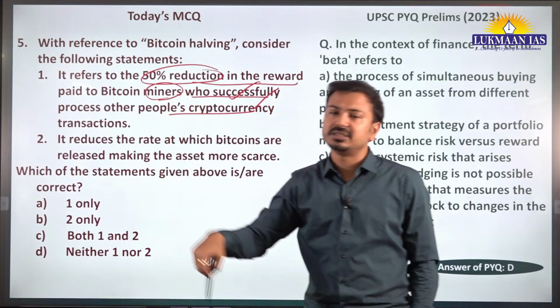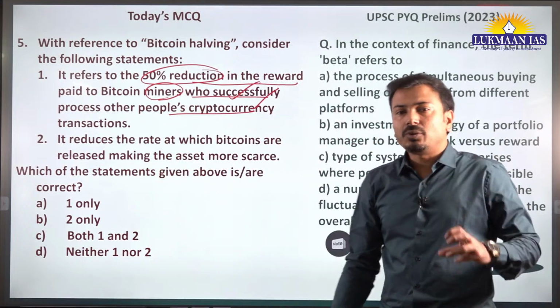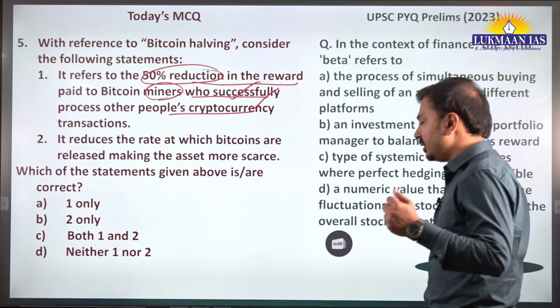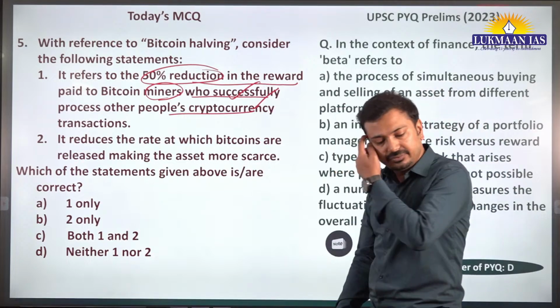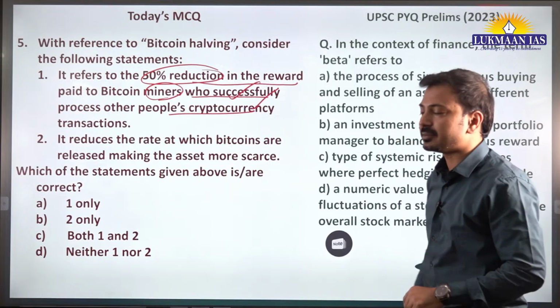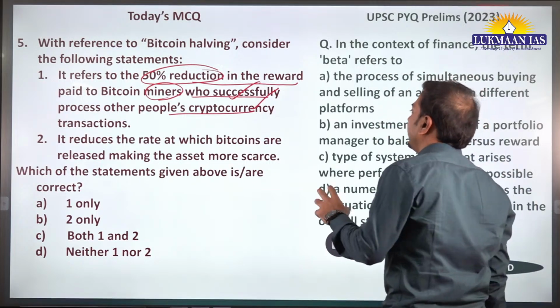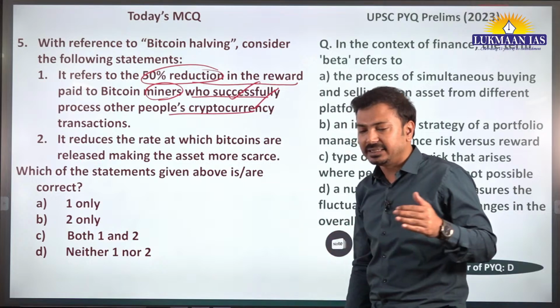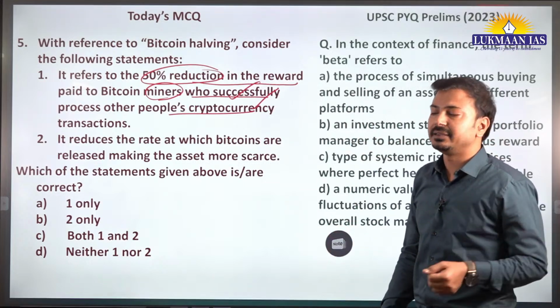Now, why is this reduction required? Bitcoin is a kind of resource like gold. When there is a scarcity of gold, its price goes on increasing. In a similar manner, when Bitcoin's availability is less, its price goes on increasing.